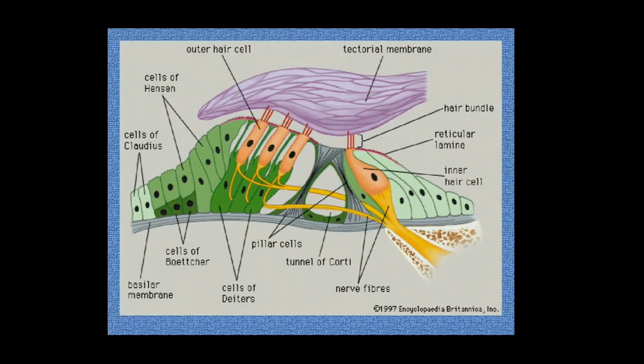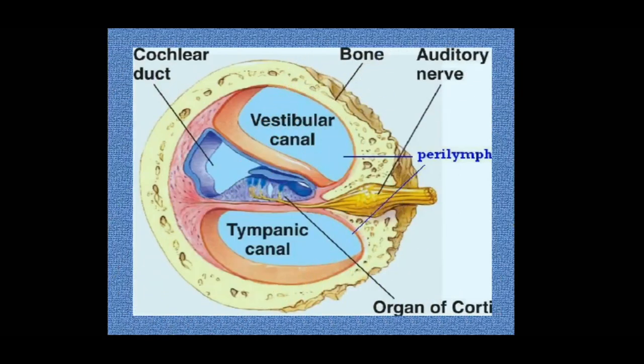So this is the structure. Here you can see this orangish color, that is the sensory hair cells, and they rest on a membrane called the basilar membrane. So this ash or grey color is the basilar membrane in which the auditory receptors are lying, so together they are known as the organ of Corti. This picture also gives a better idea of the organ of Corti. So the organ of Corti is the basilar membrane and the sensory hair cells in the middle chamber of the cochlea.